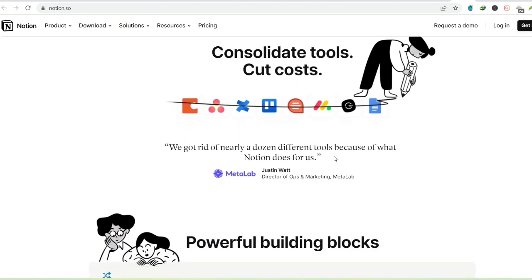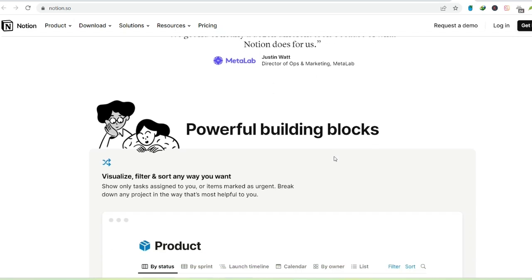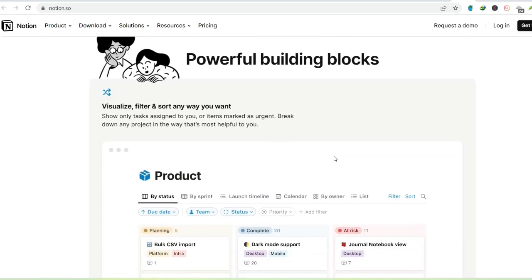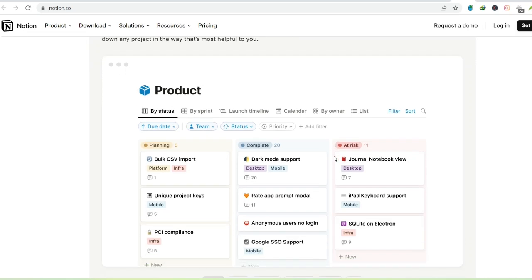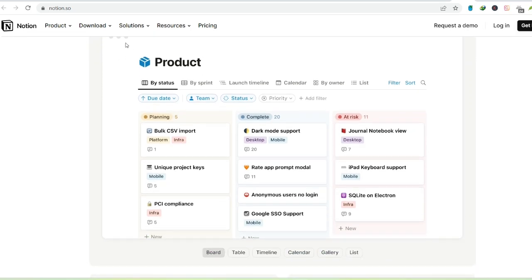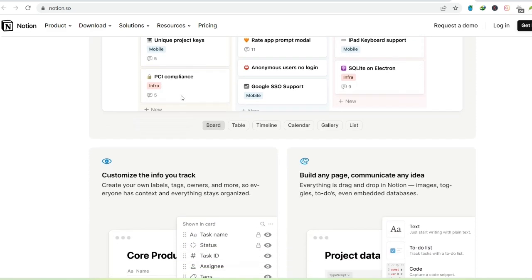Collaboration crossroads. When free meets teams, the plot thickens when you consider collaboration. Notion's free plan allows you to share your workspace with up to 5 guests, perfect for brainstorming with friends or getting client feedback. However, if you want to truly collaborate with a team, there's a twist.